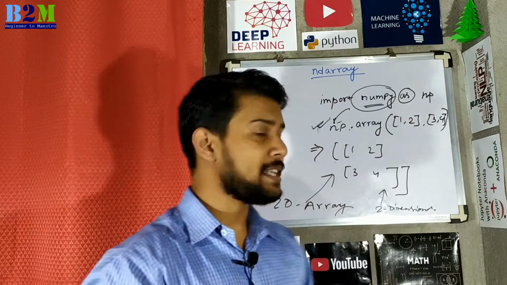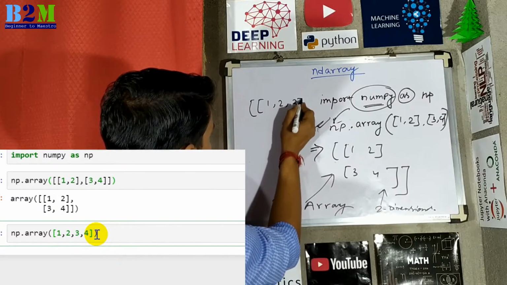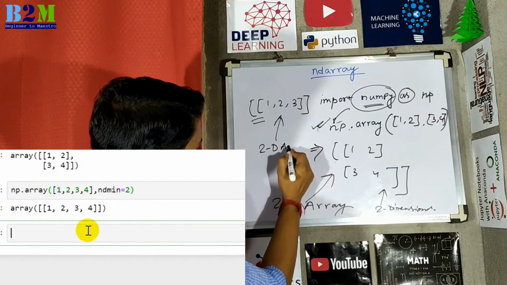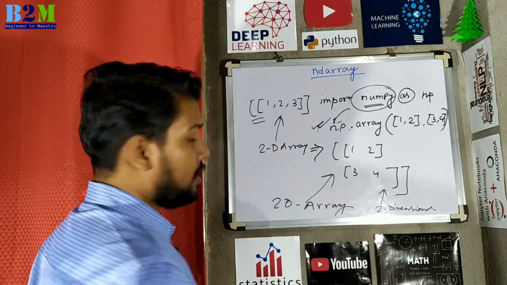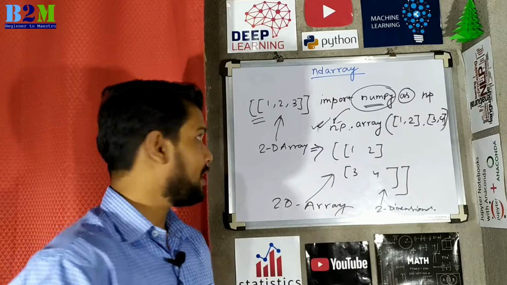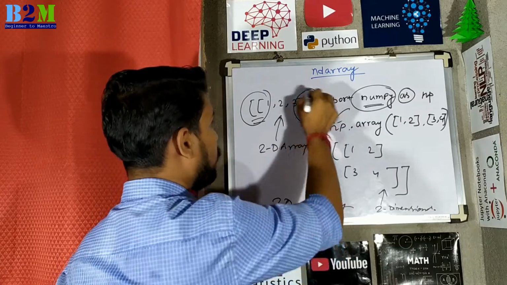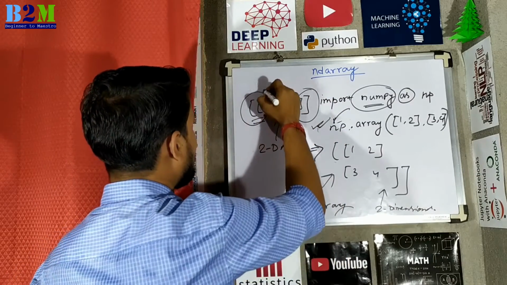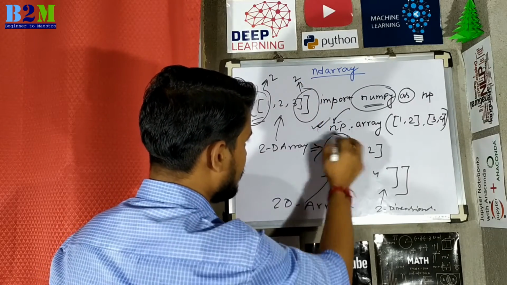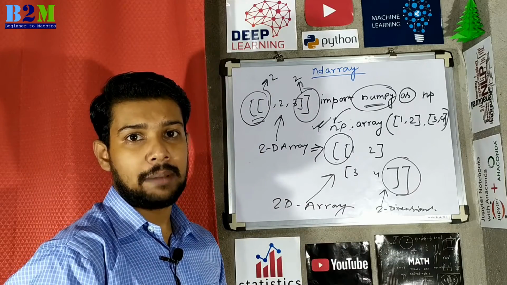I will tell you another example of a 2D array. For example, here we can write 1, 2, 3 in double square brackets. So this is also called a 2D array or two-dimensional array. The simplest way to understand the dimension of an array is that you can identify the number of opening brackets or the number of closing brackets. So here the number of opening brackets is 2, and here also you can see the same thing. So this is the simplest way to understand the dimensionality.